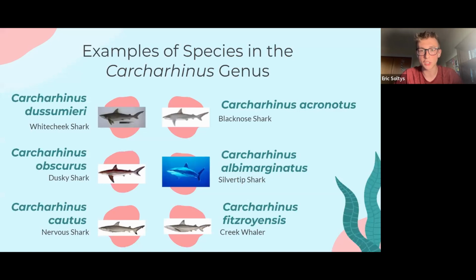We tried to choose 1 from each geographical location, but if you take a look, the dusky shark, the nervous shark, and the black-nose shark all have a similar caudal fin. The white creek, the silvertip, and the creek whaler all have a similar caudal fin in the back. It's more barbed. Just taking a look at the general colors of all the sharks, the white creek shark and the dusky shark are the outliers. The dusky shark is more of a maroon or red. The white creek is more of a greenish, while the rest are gray or green, gray or tan.